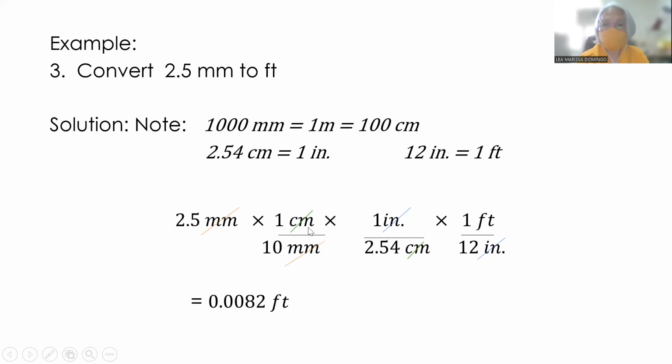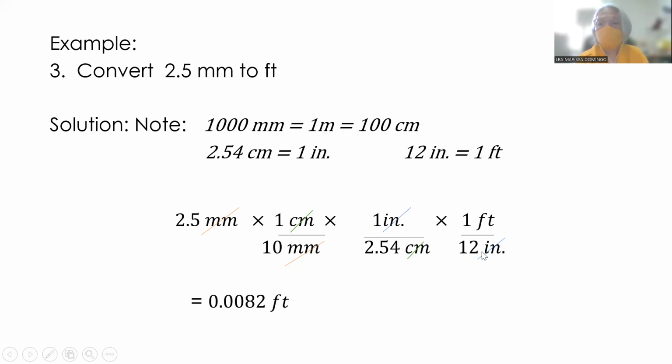And then we convert cm into inch. So we have 1 inch over 2.54 centimeter for us to be able to cancel out the unit centimeter. And then we have inch to be converted to feet. So we have 1 foot is equivalent to 12 inches.